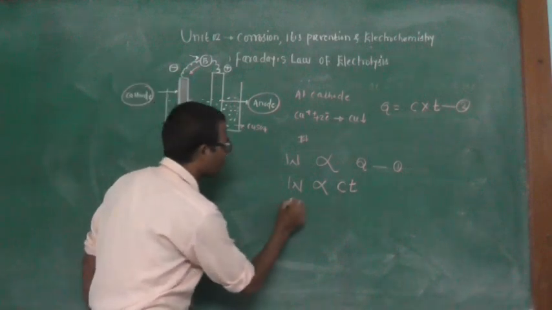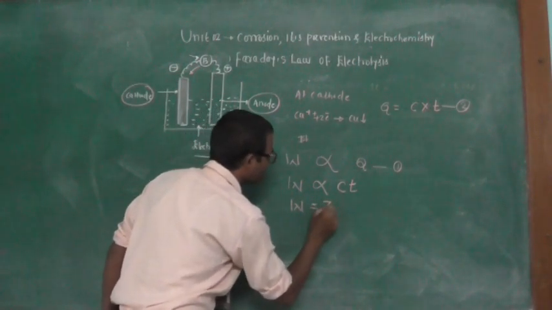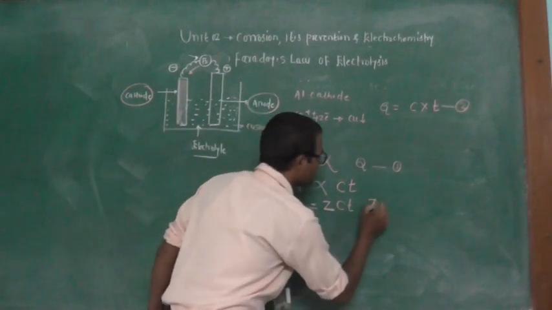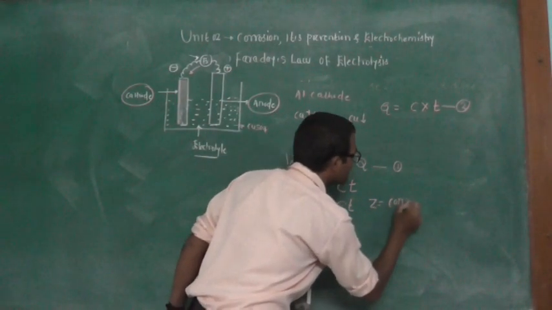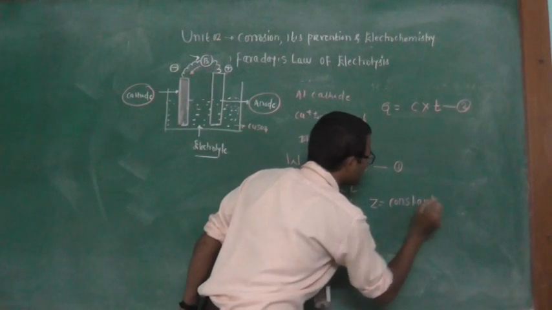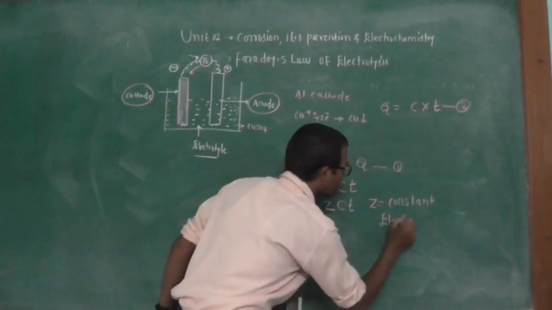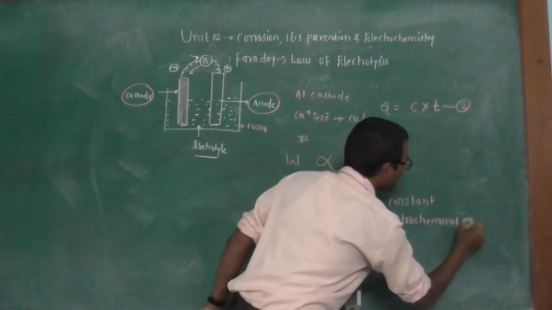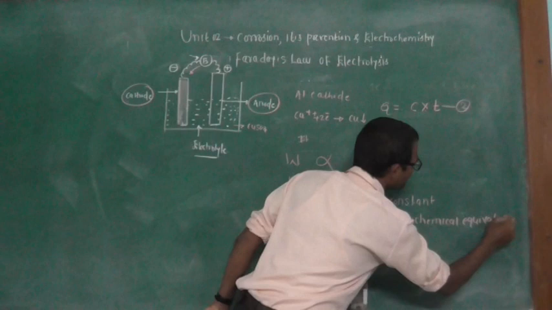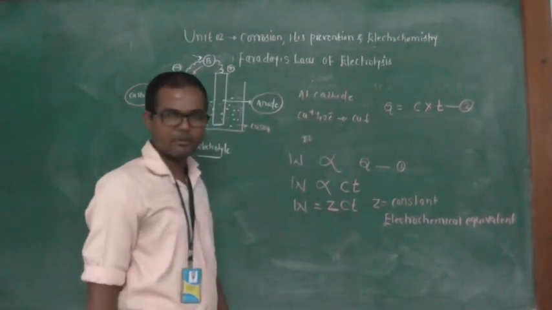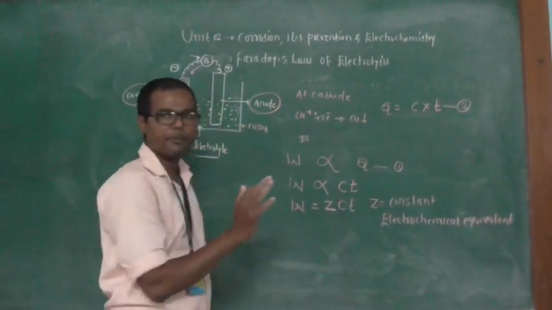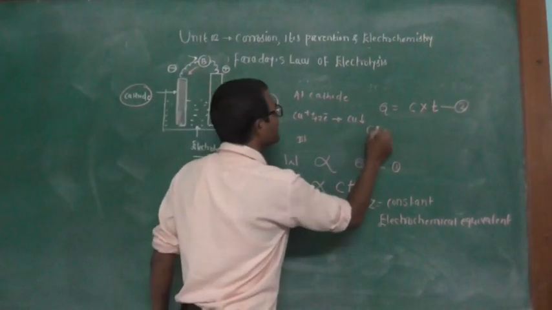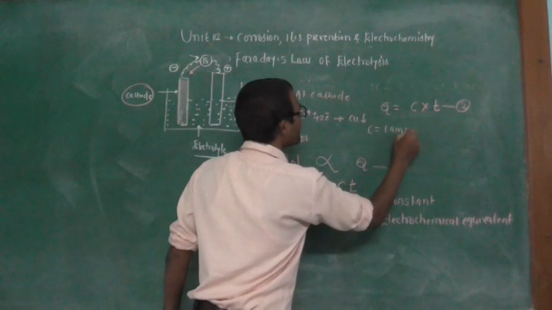Since it is directly proportional, we have to take a constant, that is, W is equal to ZCT. This Z is the constant, and Z is called the electrochemical equivalent.